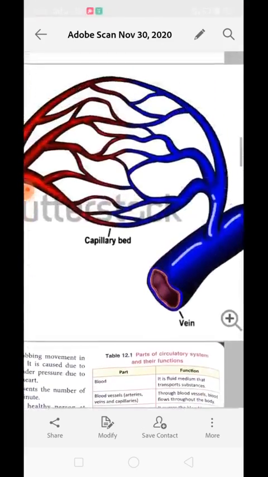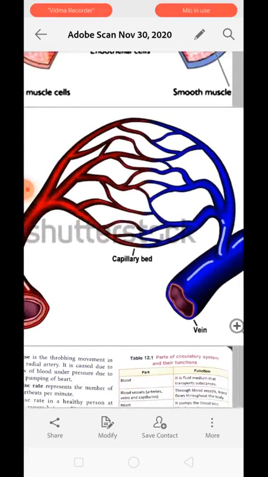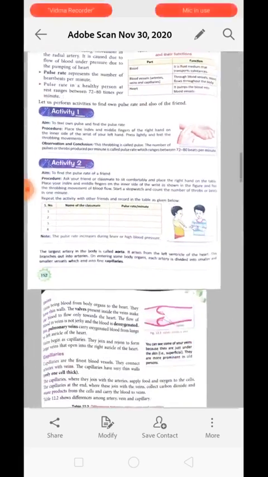You can see over here the capillaries are present like this. The fine network of blood vessels which are very minute, very thin, are called capillaries. The arteries branch to form capillaries, and capillaries fuse to form veins. Clear? So the next part is veins.